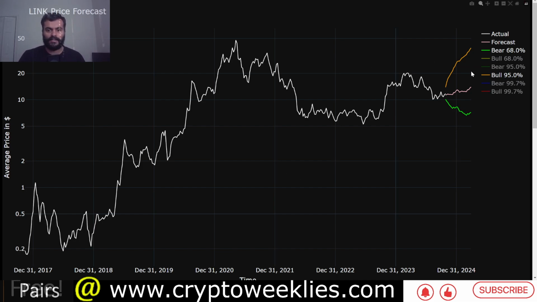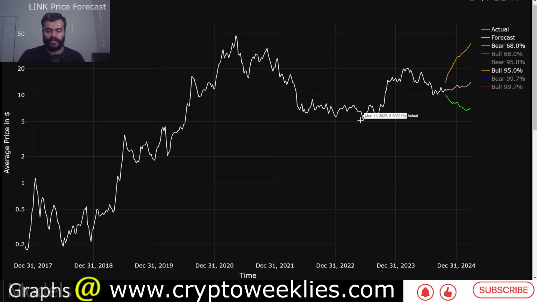The purpose of this forecast is not to tell what will happen in the market, that is whether the market or Link has to go up or down, but if it were to go up, how high can it go, using these confidence levels as an input.